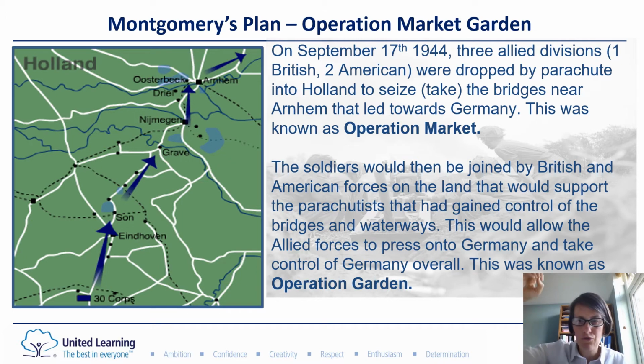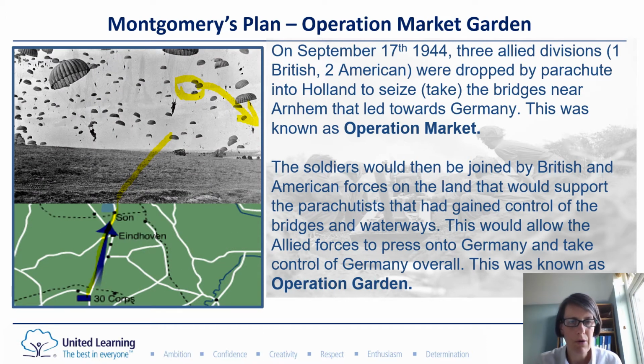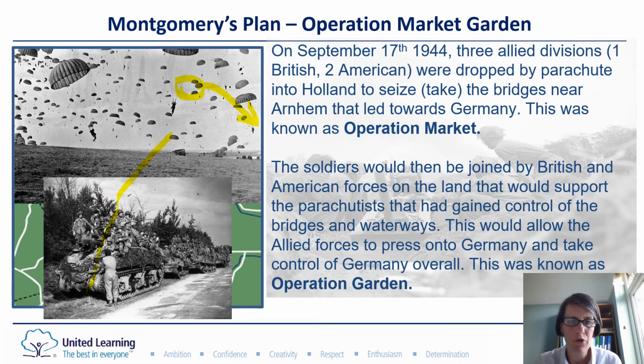So this part is dropping soldiers in, and this is called Operation Market. And then there would be some ground troops coming up the road that you can see here, this way, to support them. These would be British and American forces, and then all together they would move from here where they'd taken the land, and they'd come down into the main part of Germany. So that was the garden part because it was on the ground. Let's see what happens. Here are the parachutists, and here are the troops on the ground.